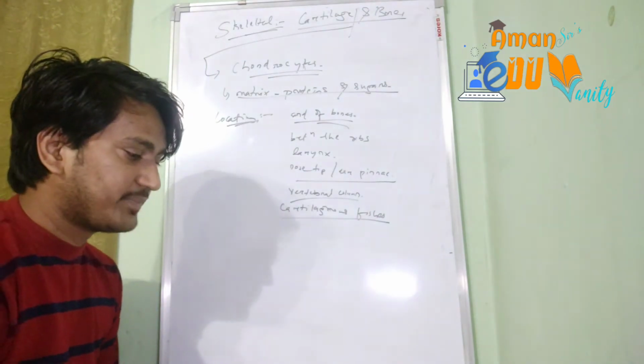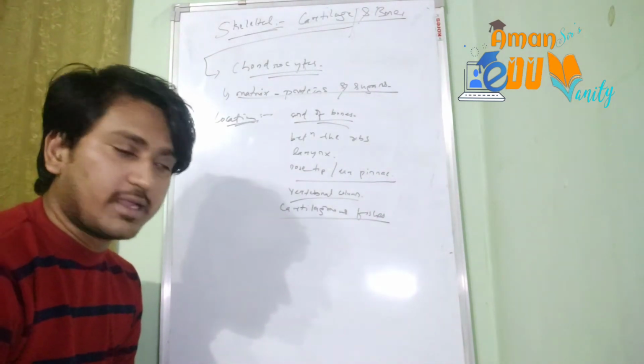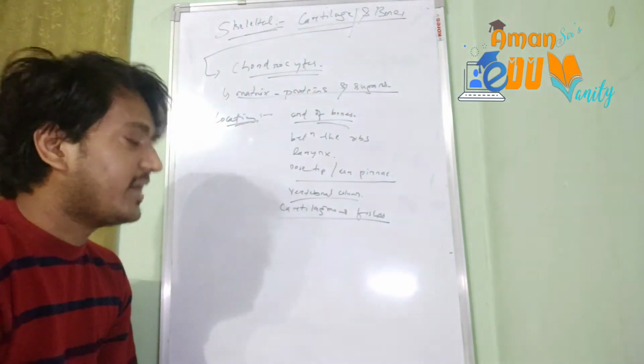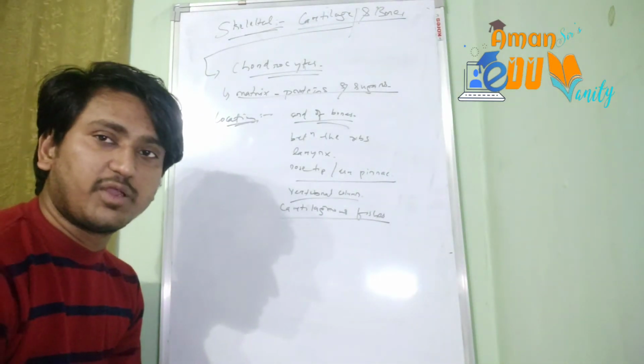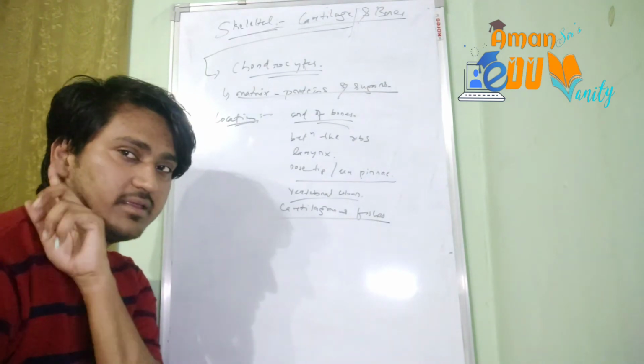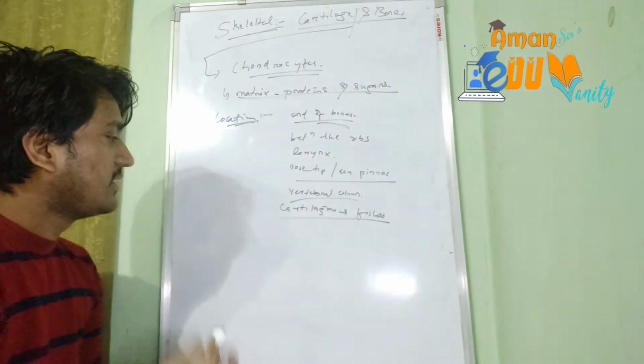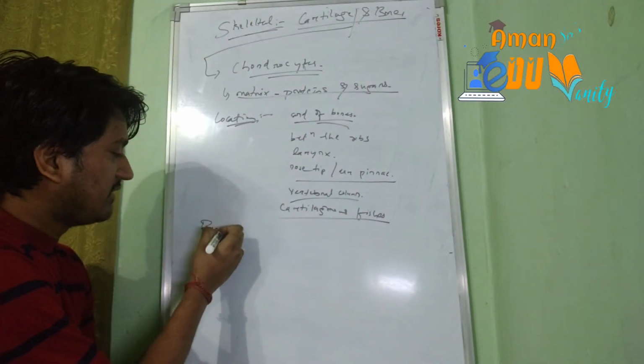skeleton. Their function is to protect the body organs and tissues, and also it gives the proper shape to the body parts. It also forms some of the body parts like our nose tip and the ear pinna. All these are made up of cartilage only. Okay. Secondly, we will learn about the bones.